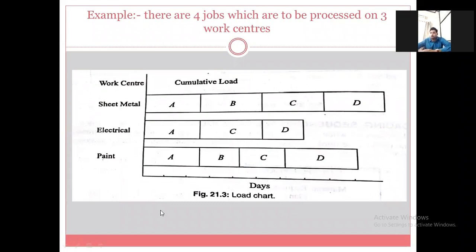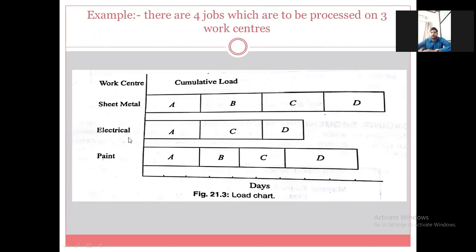So the vertical lines will segregate the time. And these two horizontal lines will segregate the blocks. Three blocks are there, or three rows: 1, 2, 3. So these rows represent the work centers.